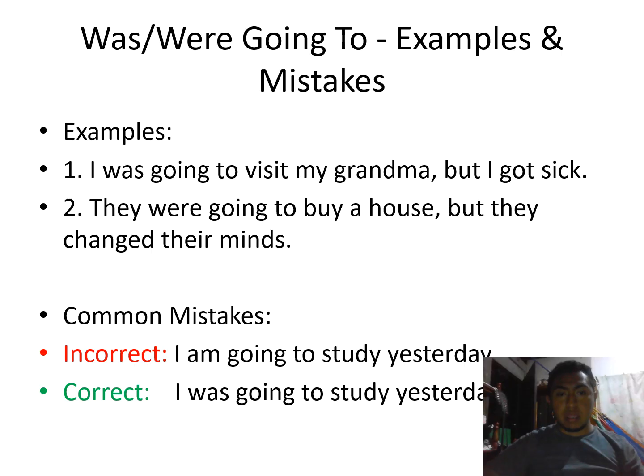We cannot use am because we need to use the past. The correct form is was. Why? Because it's in the past. I was going to study yesterday. I was going to plus the verb in its base form.